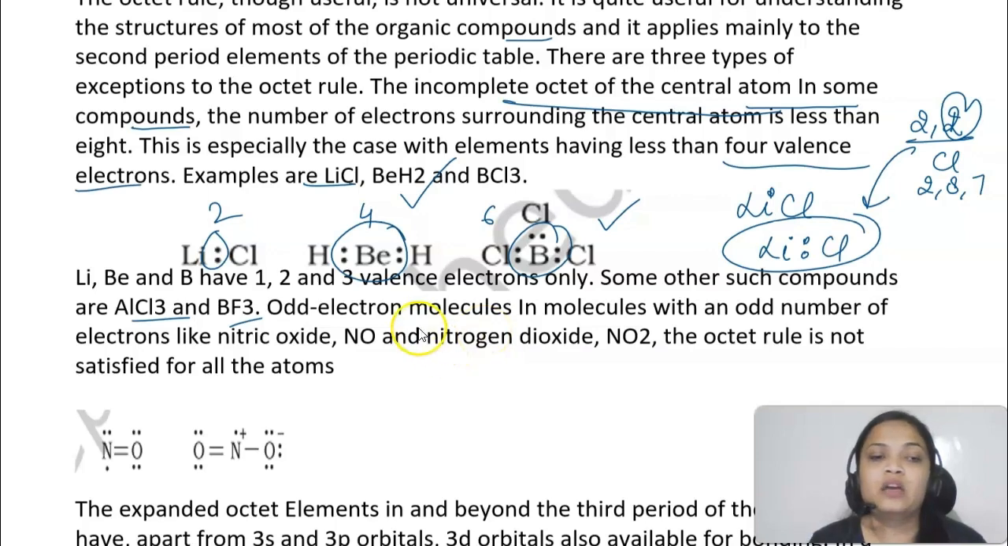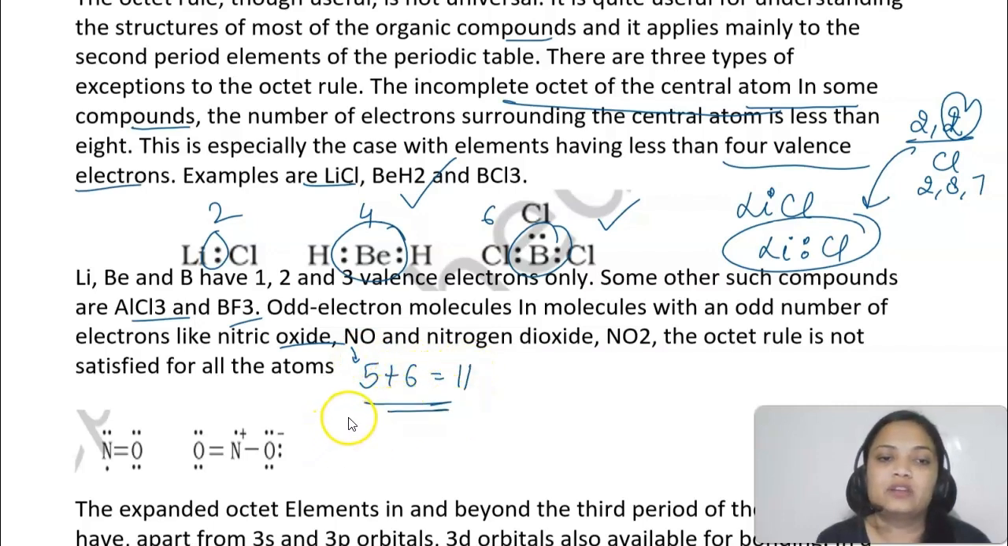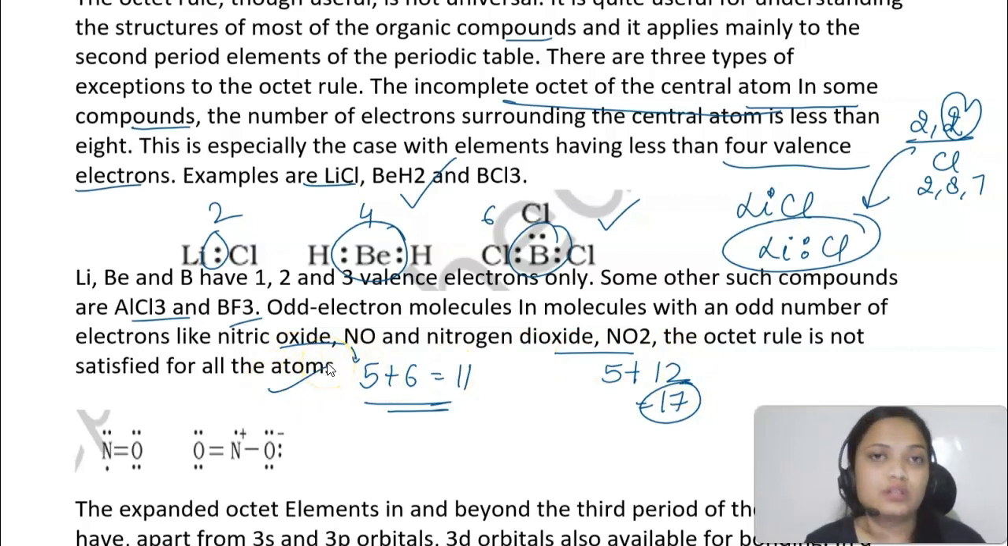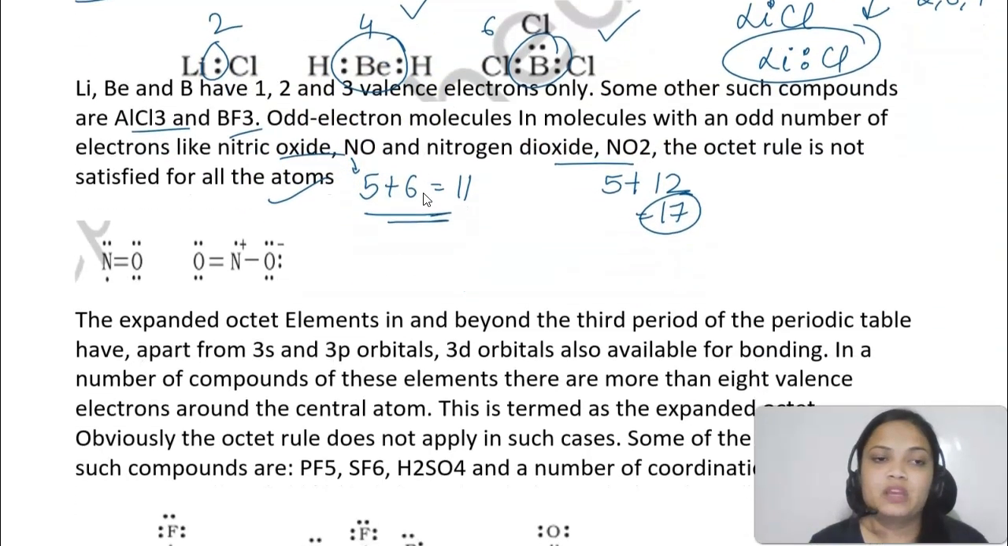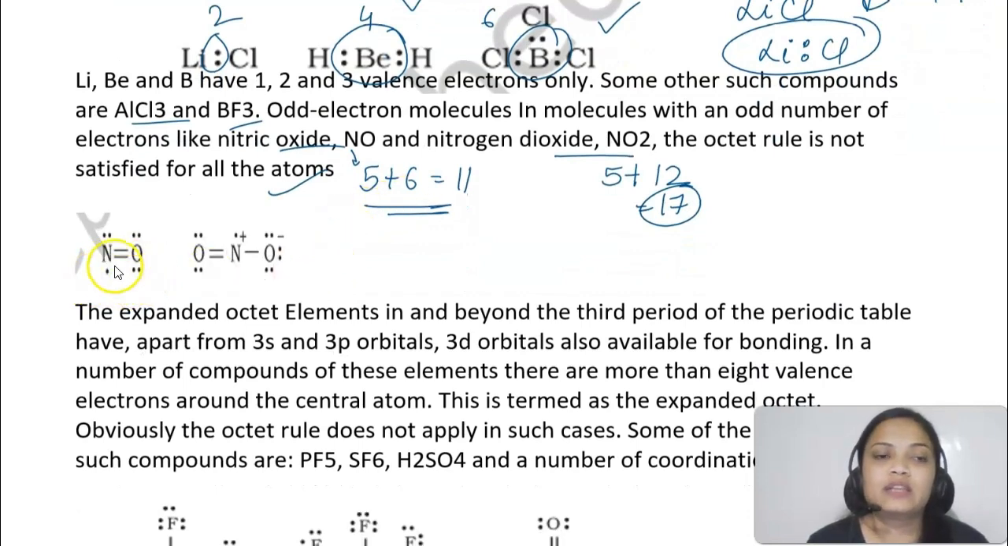Okay, now if you have an odd number of electrons, like in nitric oxide you have 5 electrons from nitrogen and 6 from oxygen, so how many in total? 11. Okay, similarly in nitrogen dioxide 5 plus 12, how many? 17. So here also the octet rule is not satisfied for all the atoms. Like you can see the structure of nitric oxide. So here nitrogen has only 7 electrons complete, right. So its octet is not getting complete in this. 1 2 3 4, 1 2 3 4 5 6 7, only 7 electrons are there, right, here.